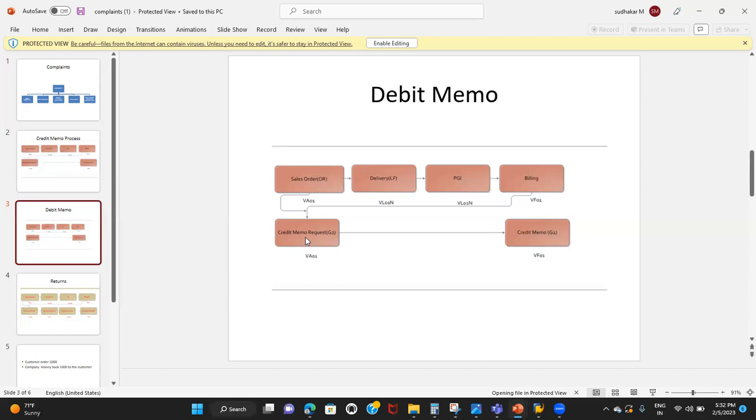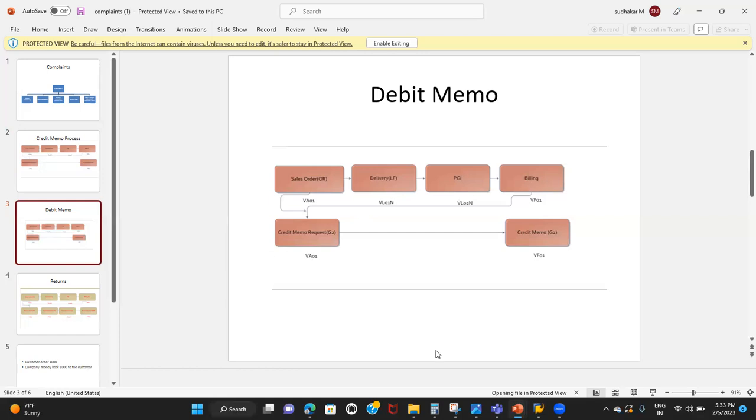Some authorized person will remove that block. When you're practicing, you can remove that directly. So we'll remove the billing block in the debit memo request. Then we'll issue the debit memo. The document type used for the debit memo is L2. Just remember, debit memo is a billing document, whereas debit memo request is a sales document. A debit memo request will always be created with reference to a sales document or sales order, or you can take the reference of a billing document, whatever you like.